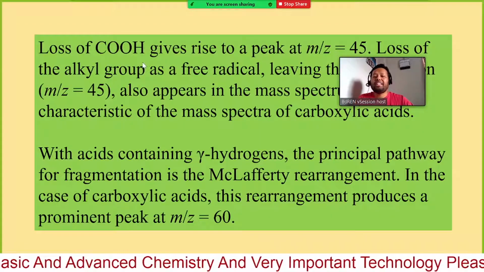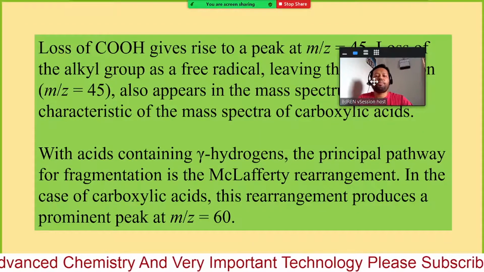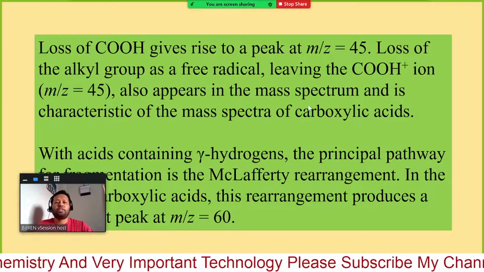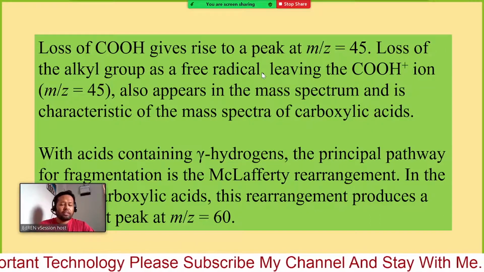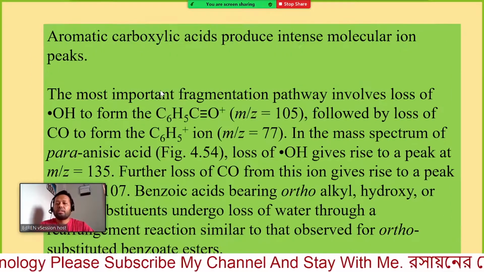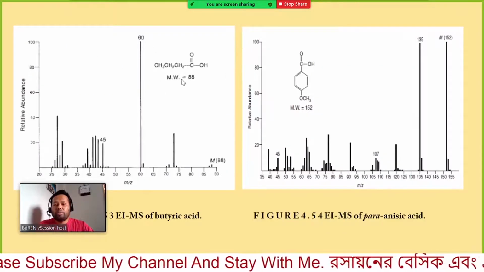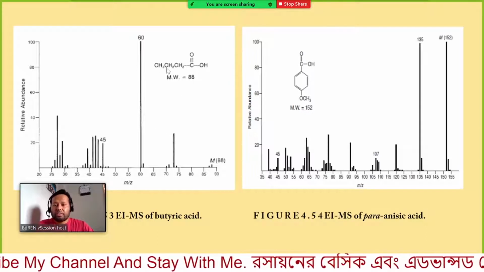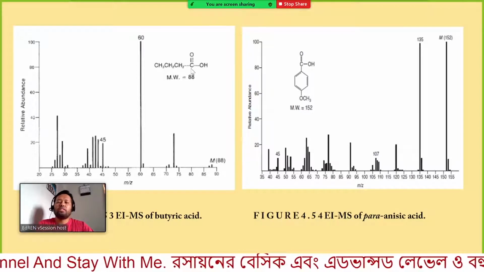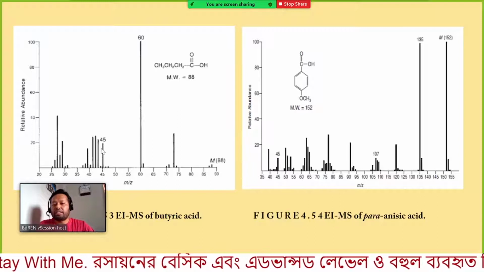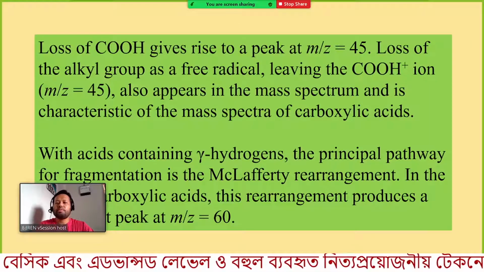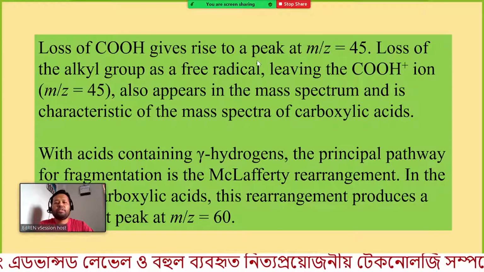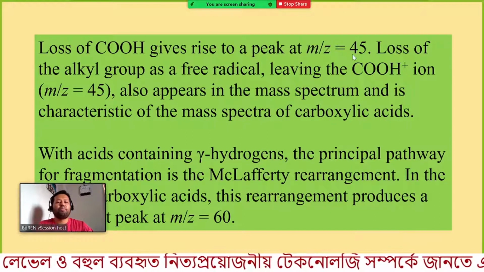The loss of COOH gives rise to a peak at m/z equals 45. When COOH is ejected from this molecule, we will get a mass corresponding to 45.